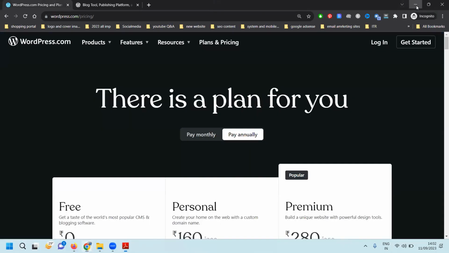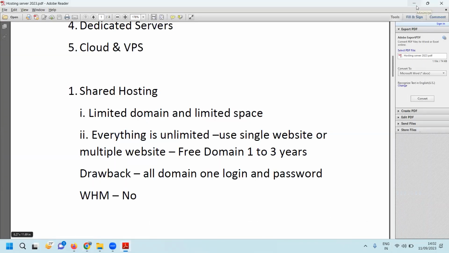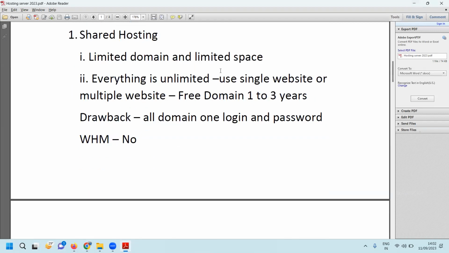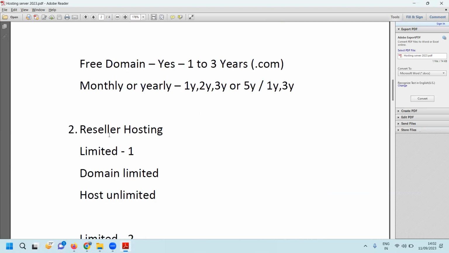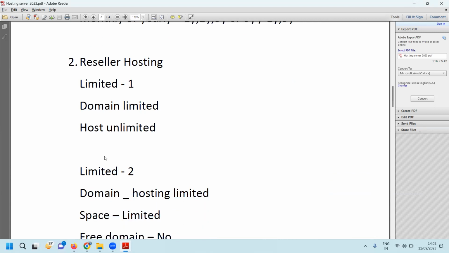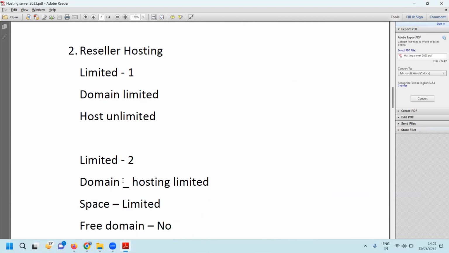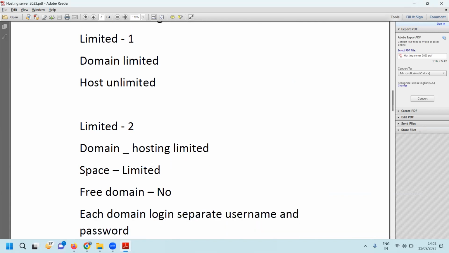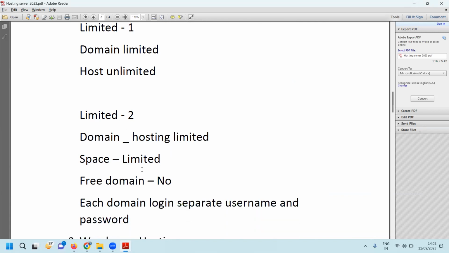Whoever purchases reseller hosting will be given the WHM panel also. What is the WHM full name? Web hosting manager. That is it. Same as shared hosting, reseller hosting has limited domains, limited hosting, and limited space, and no free domain. So that is the option. Reseller hosting does not provide a free domain. Only shared and WordPress hosting provide a free domain.